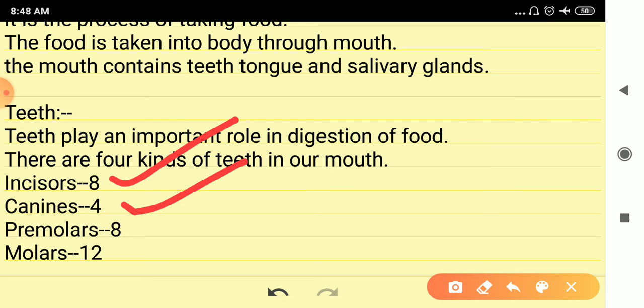After the canines, there are two on both sides, left and right in the upper jaw and left and right in the lower jaw. Total 8 teeth. These teeth are called premolars. After that, 3 on the left side of the upper jaw and 3 on the right side of the upper jaw, total 6, and 6 in the lower jaw, 12 molars. These premolars and molars are called chewing and grinding teeth.